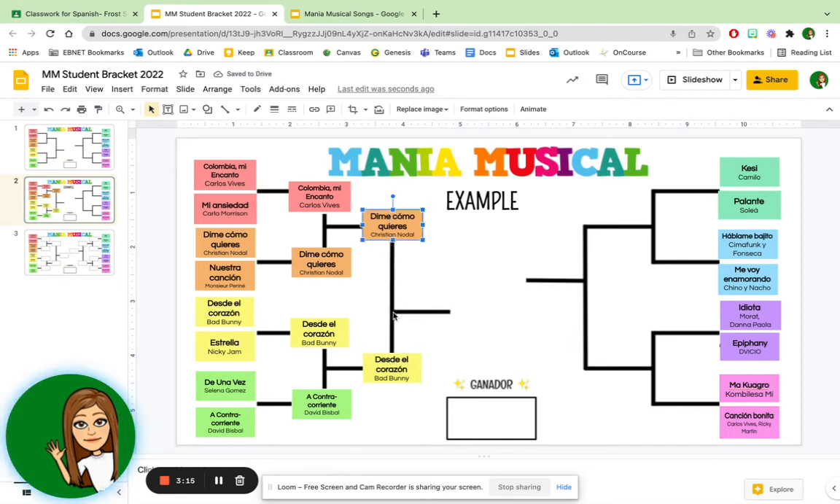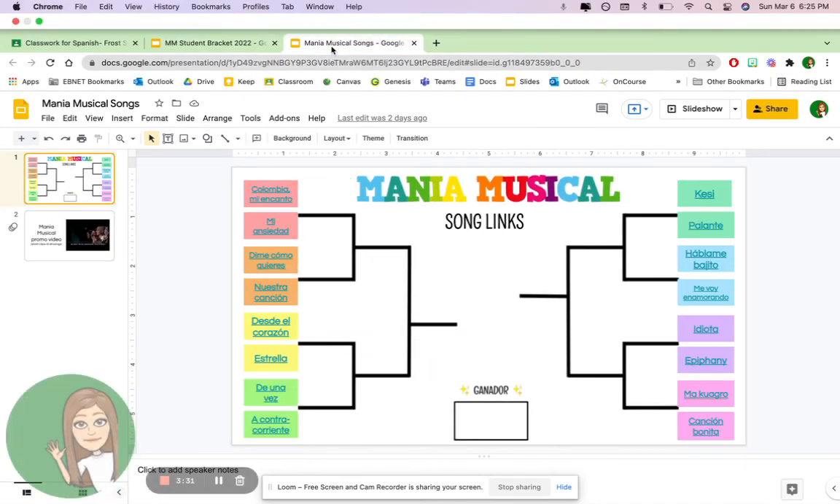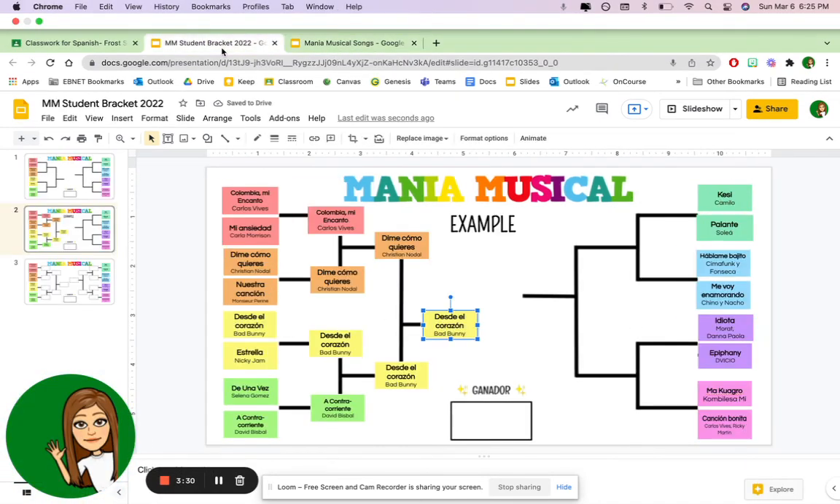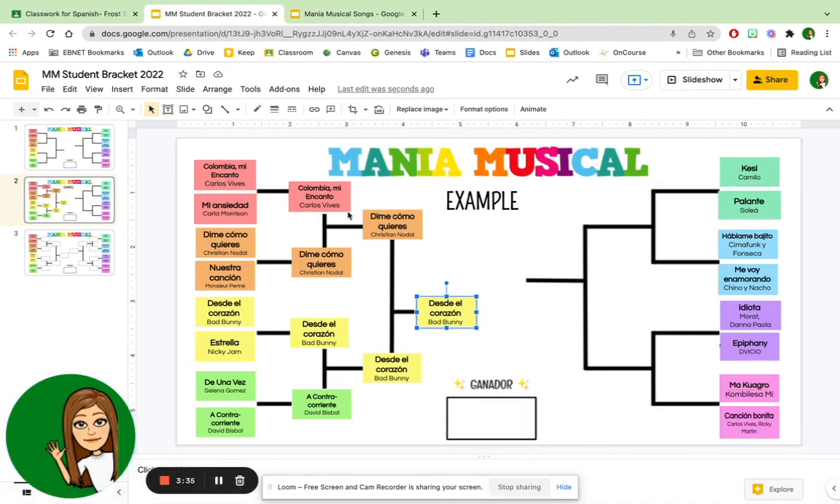When there's a vertical line going up and down, these are the ones versing each other, and the winner moves on to this line that's extended here. So I'm going to have Bad Bunny finishing that side, and then I would do the same thing over here with the brackets. Again, I do have the songs over here in case I need them, but everything else is going to be done on the student bracket.